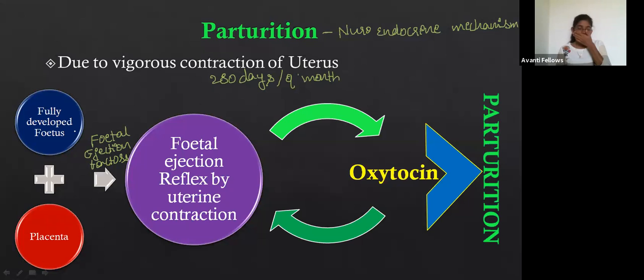Okay. Understand this? The fully developed baby in the womb and the placenta both form a factor, I mean release the factor into the mother's blood, called the fetal ejection factor. Then the mother's womb or the uterus starts to contract. This is what is called the fetal ejection reflex. Clear this?